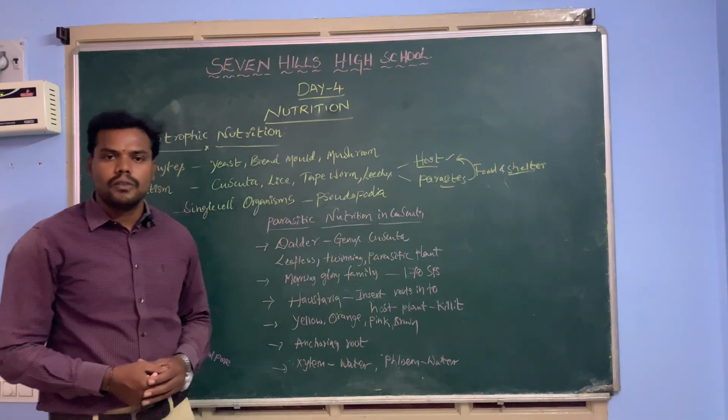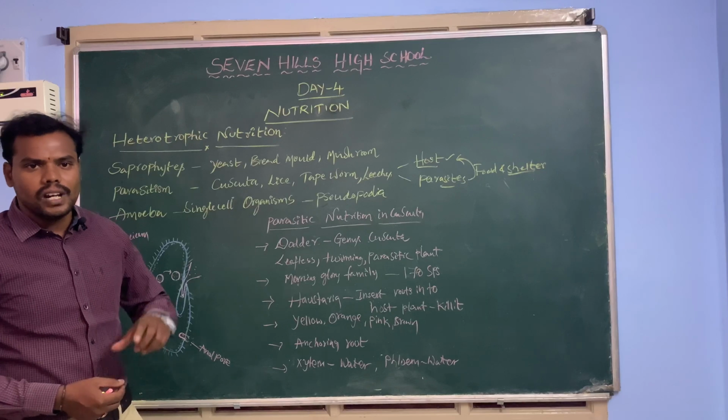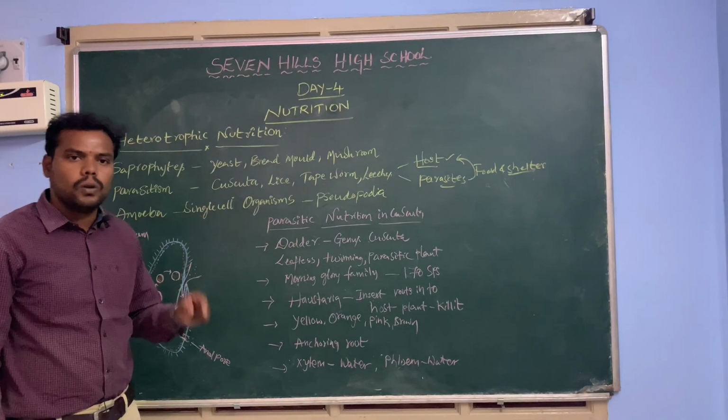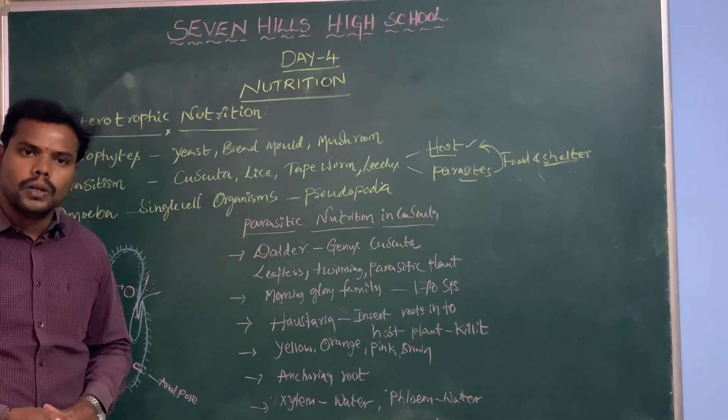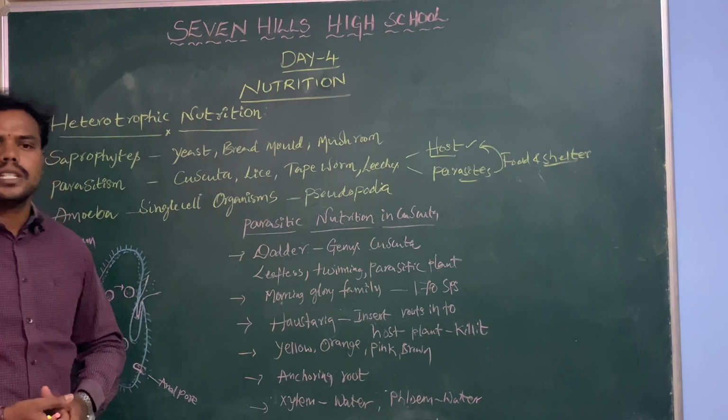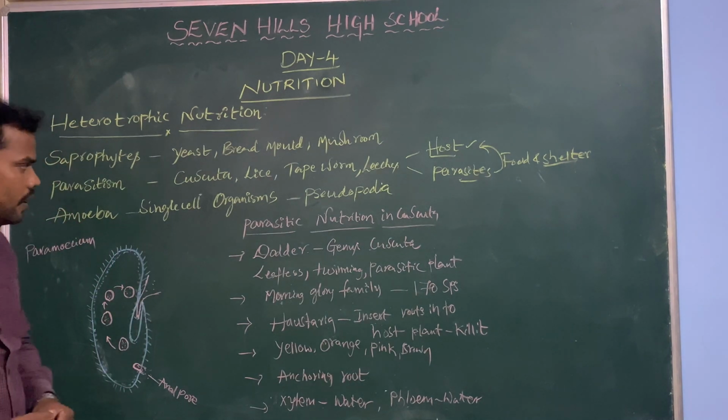Whenever it traps the food material from external sources, it takes the food into the cell and transports it all over the cell body, and utilizes it for releasing energy. Some of the unicellular organisms perform such type of nutrition.